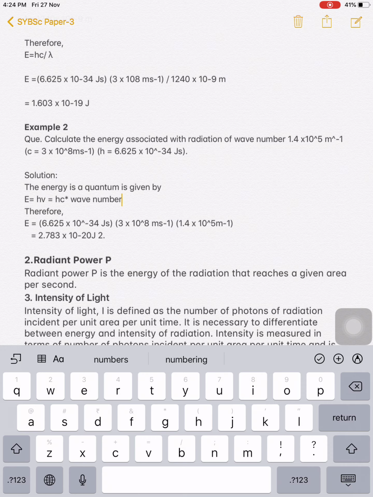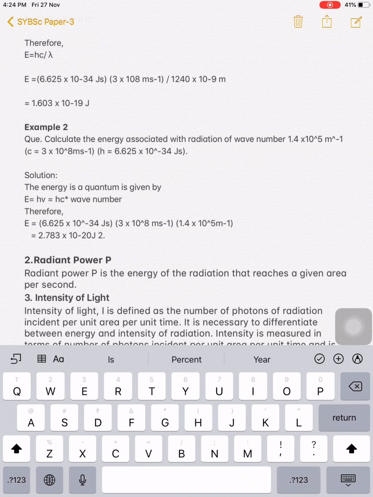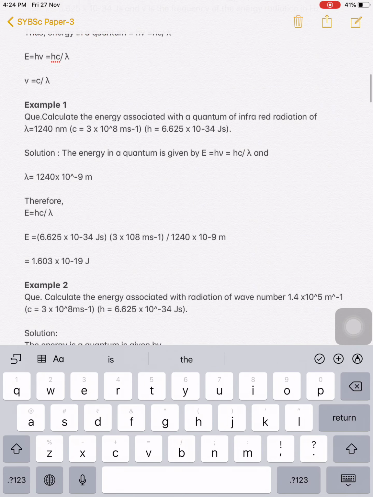So therefore E is equal to Planck's constant, c velocity of light, and nu bar, which is 1.4 into 10 raised to 5. So by using these values we can calculate the energy of radiation, and we have calculated it as 2.7 into 10 raised to minus 20 joule. So this is the first point.